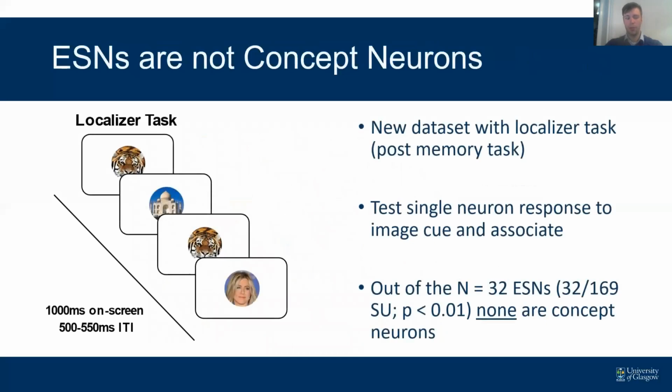One criticism is that these might just be concept neurons tuned to one image in that episode, which is a valid concern. So in a new data set, we added a localizer task at the end of the experiment. And this allowed us to see if there's any visual response when we just show one of the images, for example, the tiger, the Taj Mahal, or Jennifer Aniston. We again found a significant number of episode-specific neurons, 32 out of 169 in this case, but not a single one of these episode-specific neurons are concept neurons.